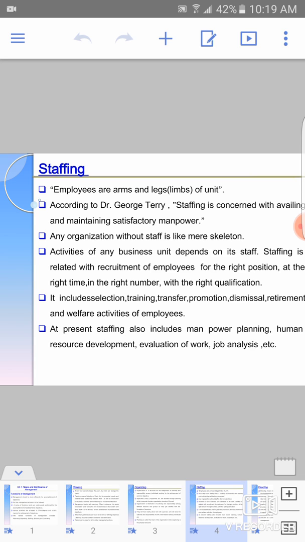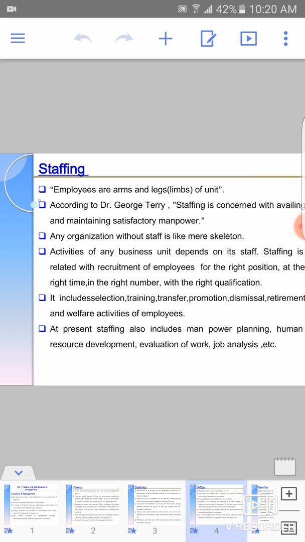How motivated the employees are, how the things are carried out by the staff, everything will decide the success of the organization. Staffing is related to the recruitment of employees for the right position at the right time in the right number with the right qualification. This is a very important point in staffing. How are you going to recruit people? The right person at the right place at the right time and with the right qualification. That is very important when you are recruiting any person.